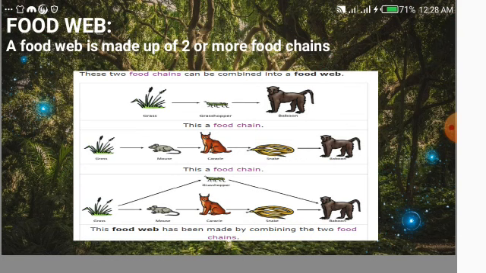So when combining these two food chains, it will make a food web. Here the third one is the food web. Why? Because grass is eaten by the grasshopper also, and the mouse will also eat grass. And the same goes with the baboon. The baboon will also eat a grasshopper, or it can also eat a snake. So when two or more food chains are combined, it is known as a food web.